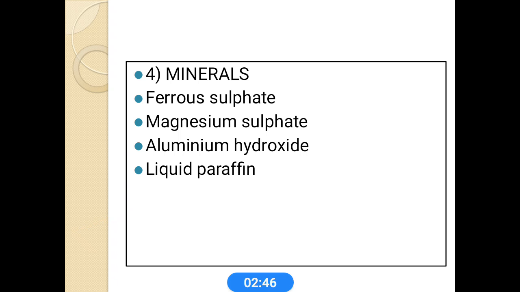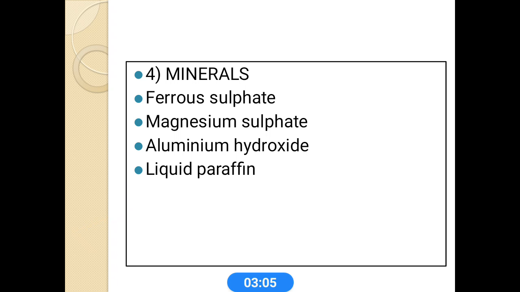Aluminum hydroxide, magnesium hydroxide, all of these are used as antacids. These mainly relieve heartburn, acid indigestion, upset stomach. These are mainly used in case of peptic ulcer, gastritis, esophagitis.